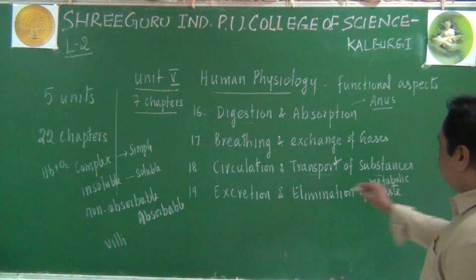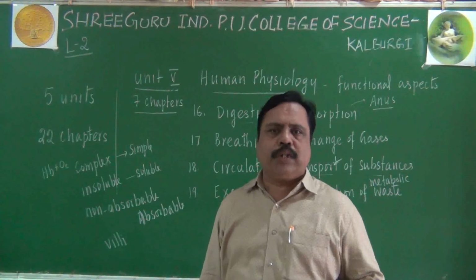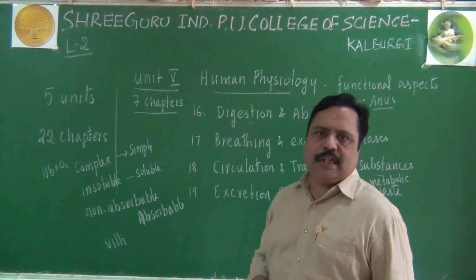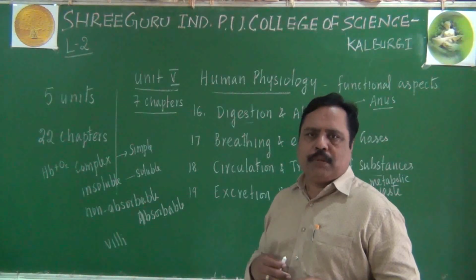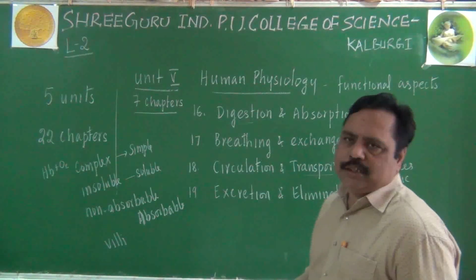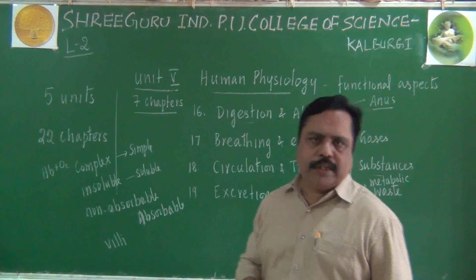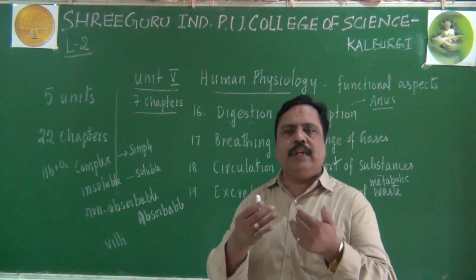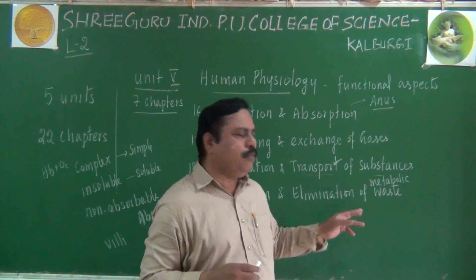For removing the metabolic waste: metabolism, I told you yesterday, is the sum total of various biochemical reactions happening in our body. Due to those various biochemical reactions, we produce waste material. We have to remove that waste material from the body. That waste material will be removed through a process called excretion. For the sake of excretion, we have a main organ in our body. That is called the kidney. So in the kidney, we are filtering the waste from the blood. Then it will be eliminated out in the form of urine.